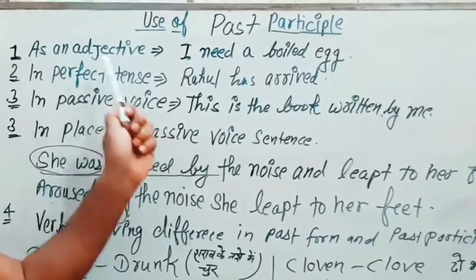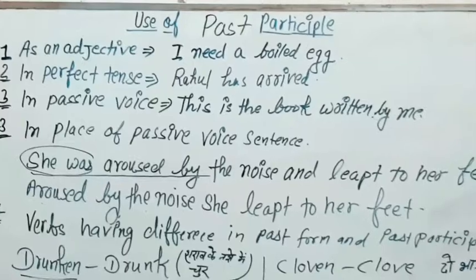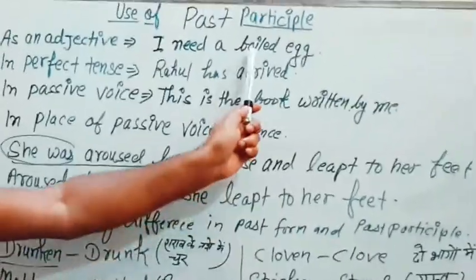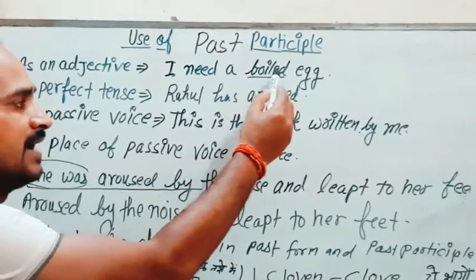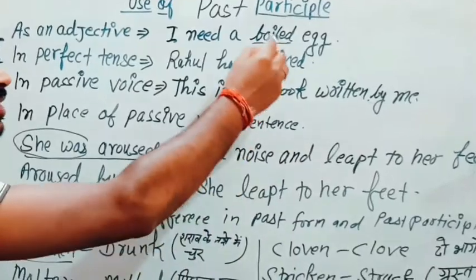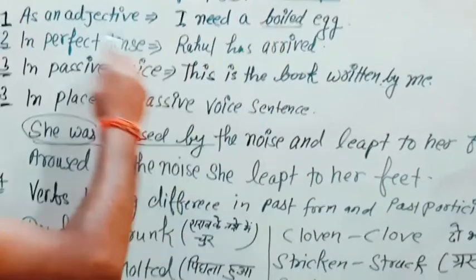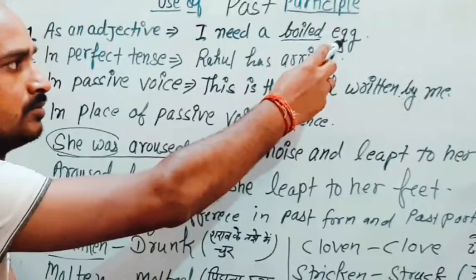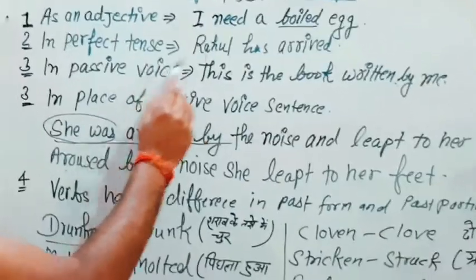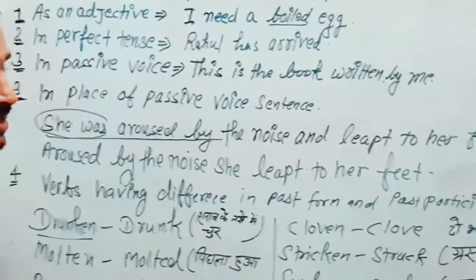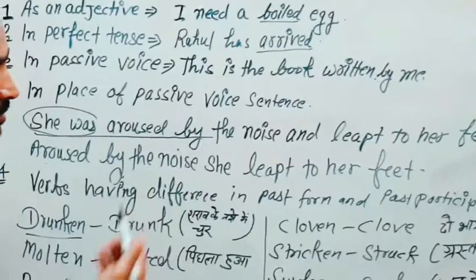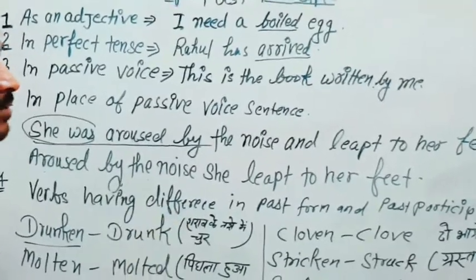We use past participle as an adjective. For example, I need a boiled egg. You just see we have this boiled as past participle verb, which is working as an adjective here of this egg. Now in perfect tense we can also use past participle. Here the past participle just works as past form of the verb.